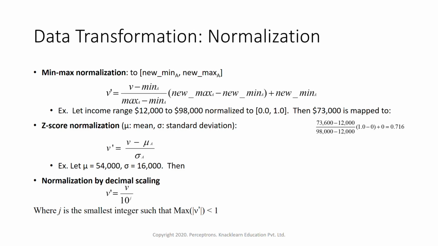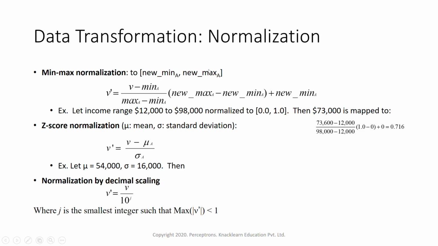That is normalization, or feature scaling of data. There are three different processes for normalizing the data, and we can use any of them. One is min-max normalization. Min-max is just deciding what should be the minimum value and what should be the maximum value, and then normalizing the entire data to this new range of min and max. So here we have to decide what is the new minimum and what is the new maximum.